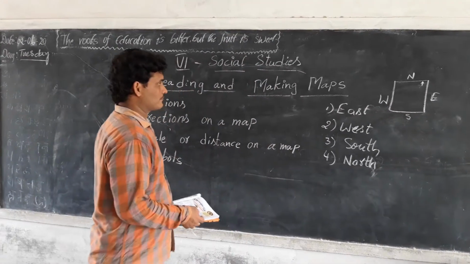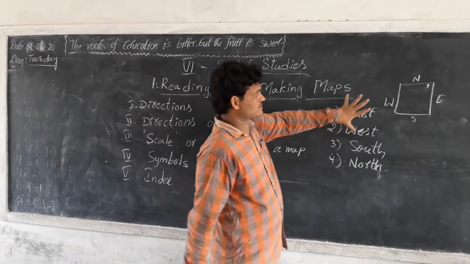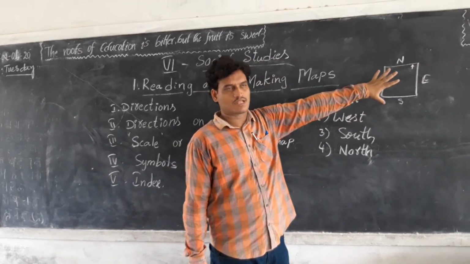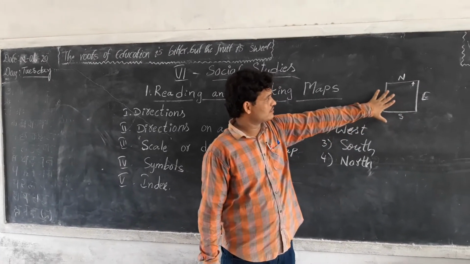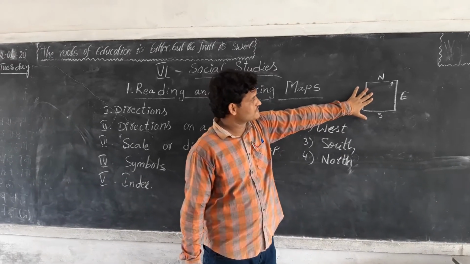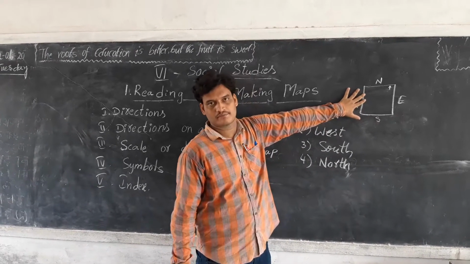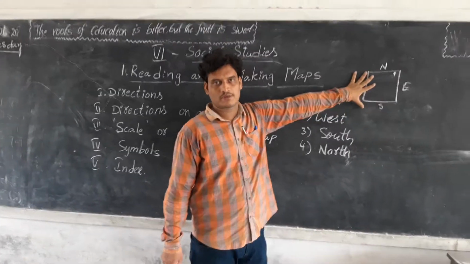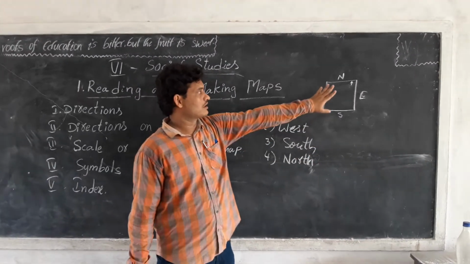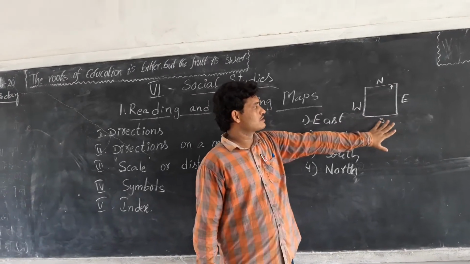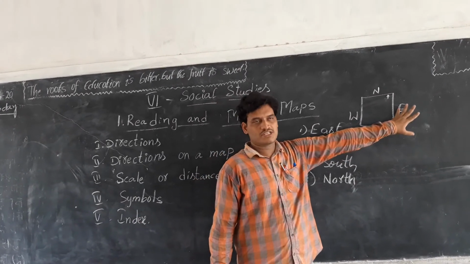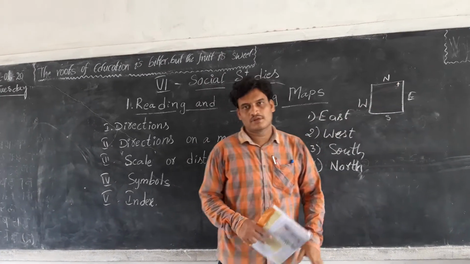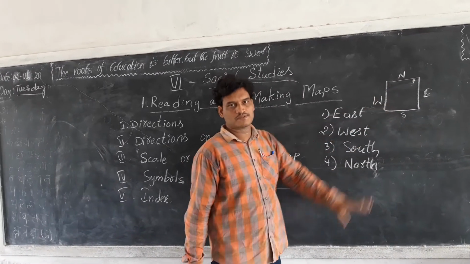Okay, some special cases, some special maps, where south is mentioned on the left side or top side. Only some special maps. But in general, in all maps north is at the top, south is at the bottom, right is east, and left is west.